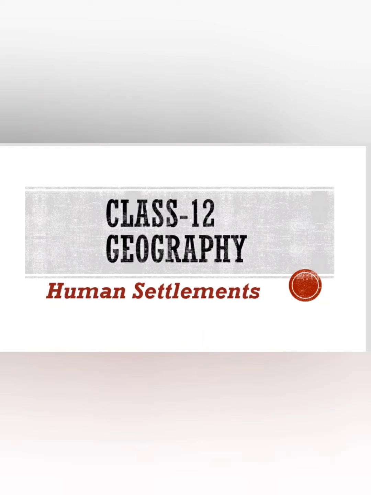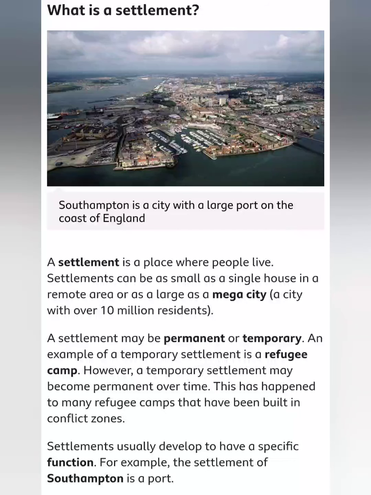Before we start this chapter, at first we have to know what we mean by human settlement and how it emerged. So the first question is, what do you mean by settlement? Human settlement refers to a cluster or group of human houses. Early people built houses and other structures and established control over some areas and resources. The process of settlement involves gathering of people, building houses, and controlling a specific territory for a resource base; that is known as human settlement. Another way we can say is that a settlement is a place where people live.